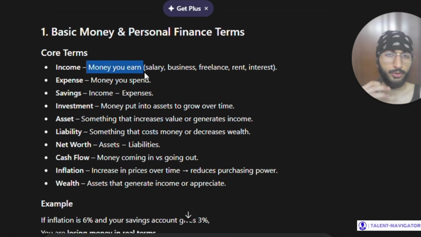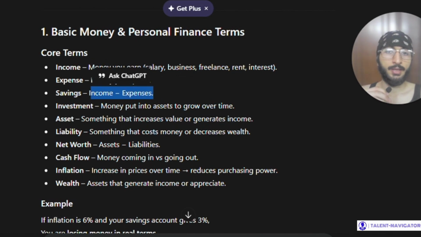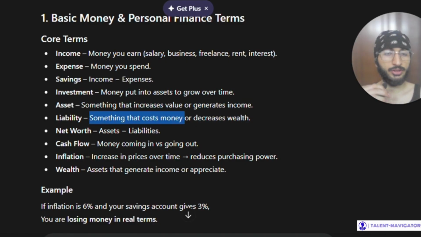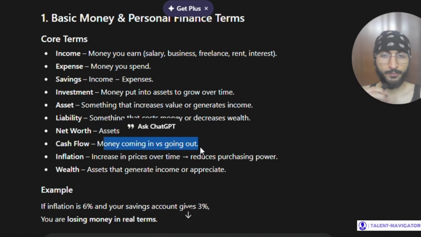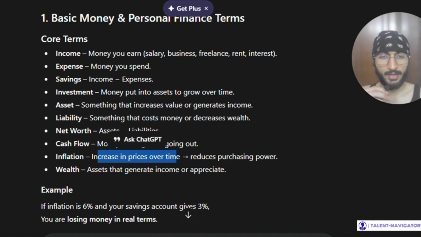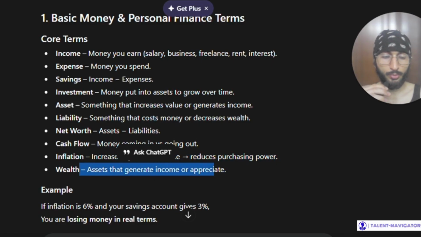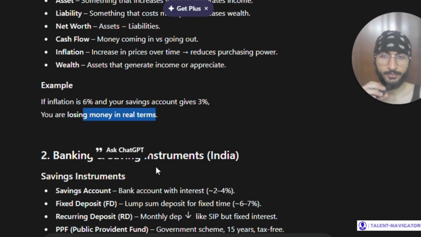Now, I told it to tell me in bullet points and define all terms. So, core terms are: income is the money you earn, expense is money you spend, savings is income minus expenses. Asset is something that increases value or generates income. Liability is something that costs money or decreases your wealth. Net worth is assets minus liabilities. Cash flow is the money coming in versus going out. Inflation is increase in prices over time that reduces purchasing power. Wealth is assets that generate income or appreciate. For example, if inflation is 6% and your savings account gives 3%, you are losing money in real terms.